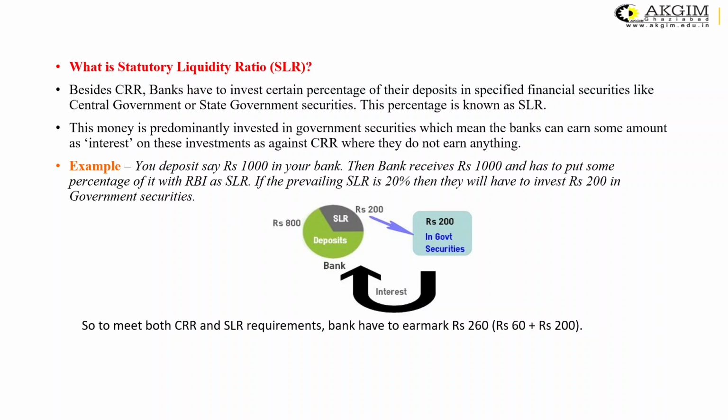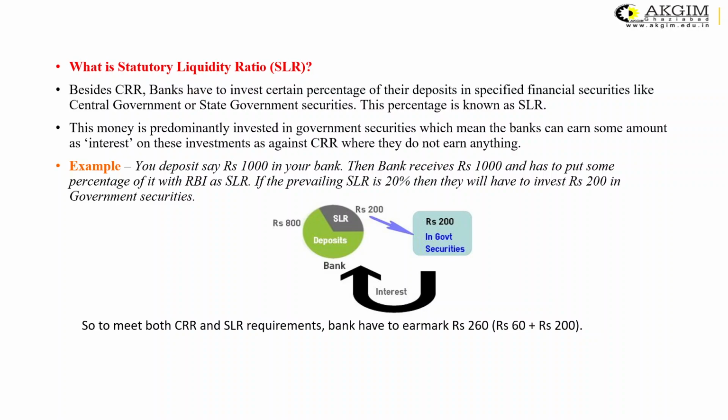Besides CRR, banks are required to invest a certain percentage of their deposits in specified financial securities, which are central government or state government securities. For example, let us again take the example, you deposit, say, rupees 1000 in your bank. The bank receives rupees 1000 and the SLR rate at that time is 20%. That means the bank is under the requirement to invest 20% of the deposits in the SLR. That means 20% of 1000 comes to rupees 200. So it is the obligation of the bank to deposit rupees 200 in government securities only.